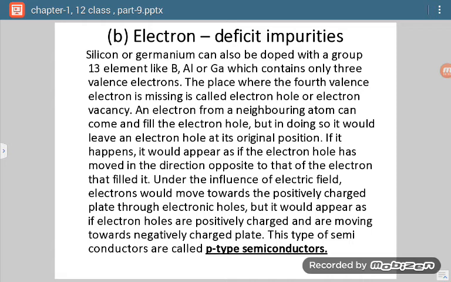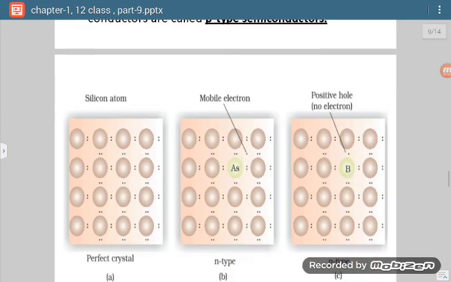So that place where the electron is less, there will be development of a hole. It means there will be more positive charge. So such type of semiconductors will be termed as P type semiconductors.